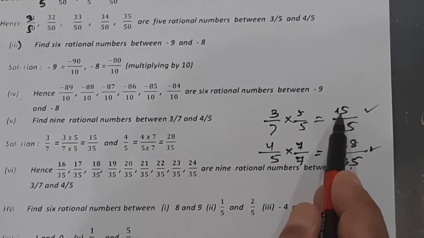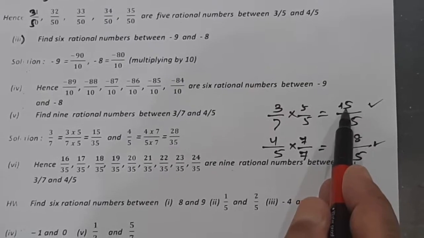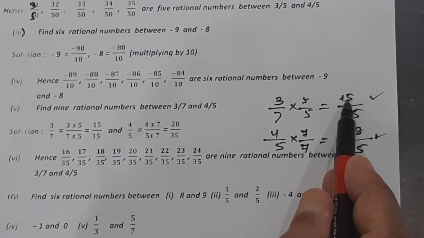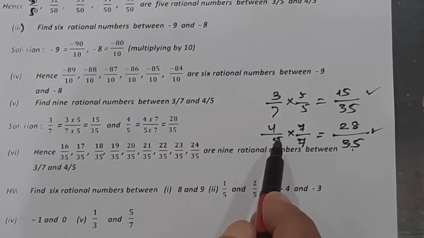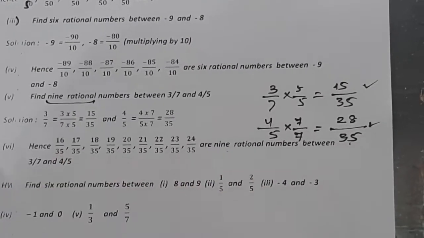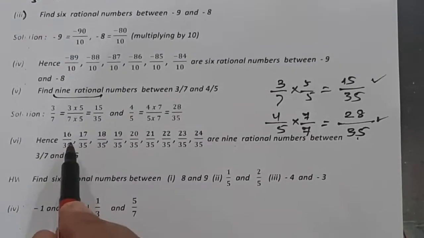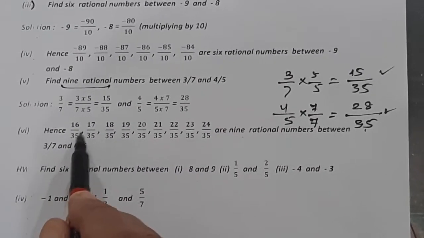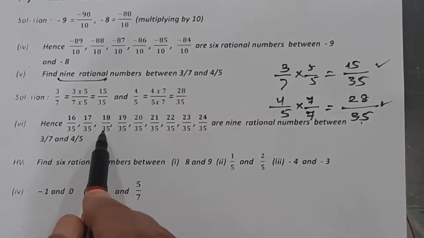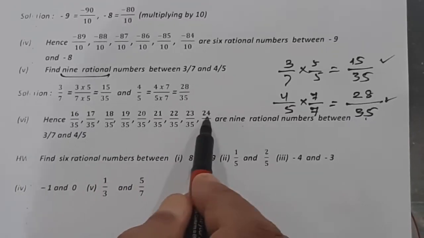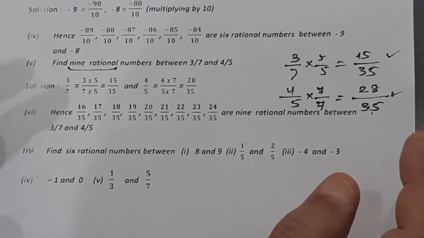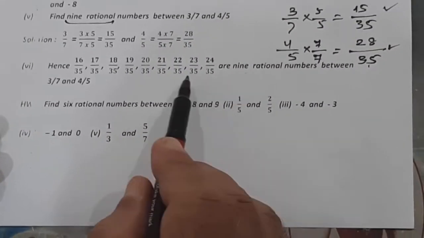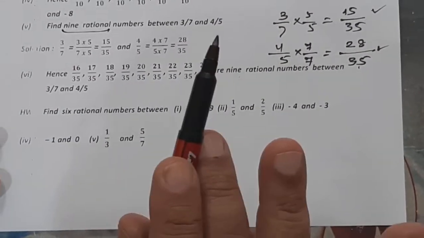Go on adding 1. For positive numbers, add 1. What is the next number to 15? 16. So 16 upon 35. I have written 9 numbers. Find 9 rational numbers. This is different from that. So 16 upon 35, 17 upon 35, 18 upon 35, and so on, and 24 upon 35. You can write any numbers between two given numbers. So this is the answer.